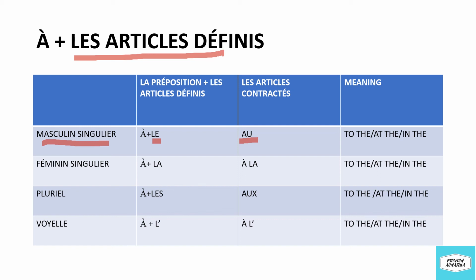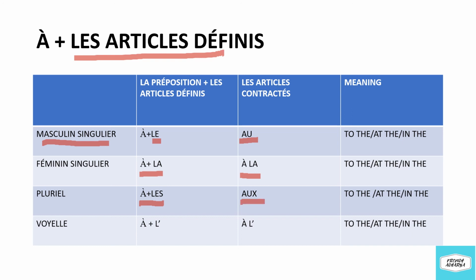Now for the feminine singular form, we are contracting à with the definite article la, and it will form à la. Now for plural, we will contract our preposition with the definite article les, and à contracted with les will form aux, a, u, x.